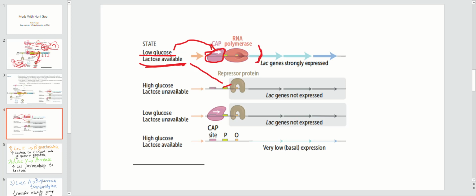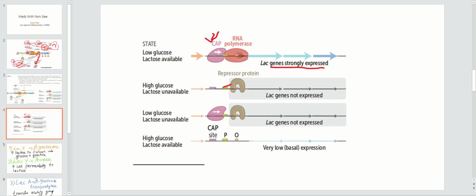So that's why on the operator side, you will not see the repressor protein. It will be knocked out because lactose goes and binds with this one. So that is one thing you have to remember when there is low glucose and lactose available. In this condition, when CAP is binding with the CAP site and the repressor protein is removed, lac genes are strongly expressed. So they will make the enzymes, and those enzymes do their work, which is needed by the E. coli to get energy.